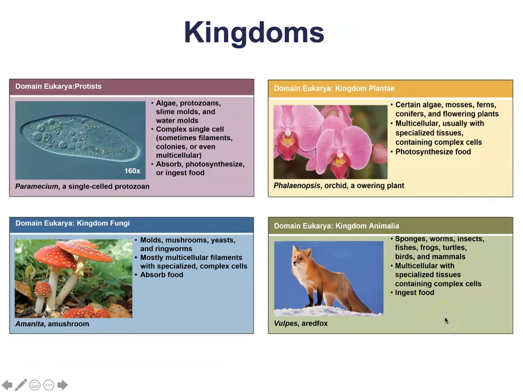If I said we had a multicellular organism that absorbs its food, well, that could be one of 2 categories. Food absorption can either be the Protists or it could be the funguses. But the multicellular version of an individual that absorbs its food is only going to be found in kingdom fungi.